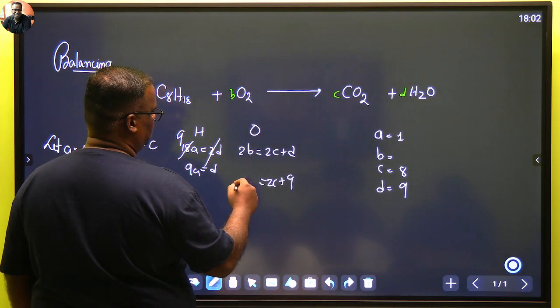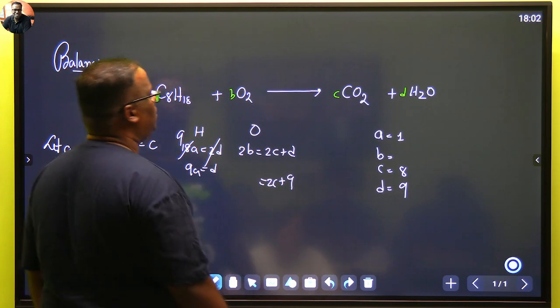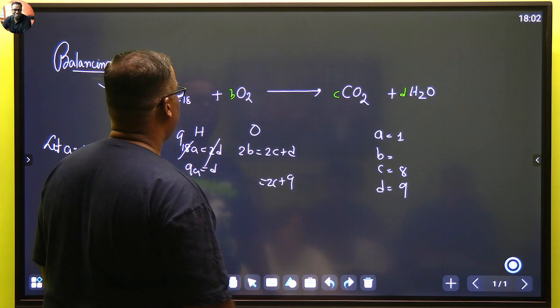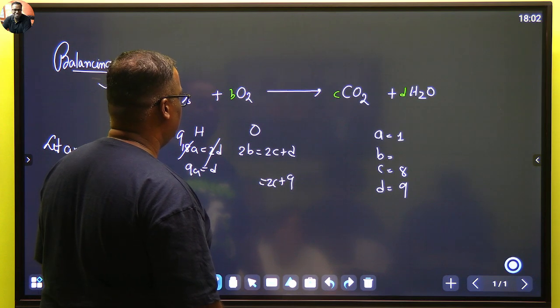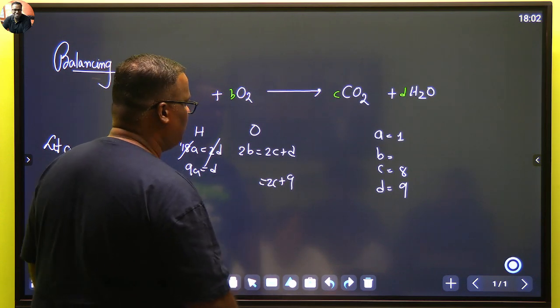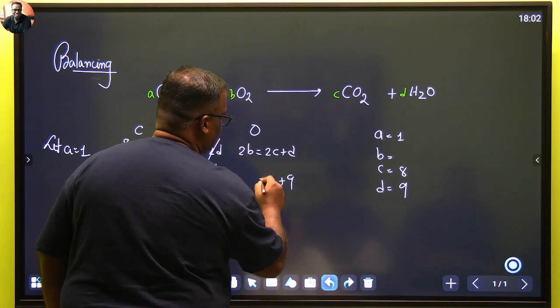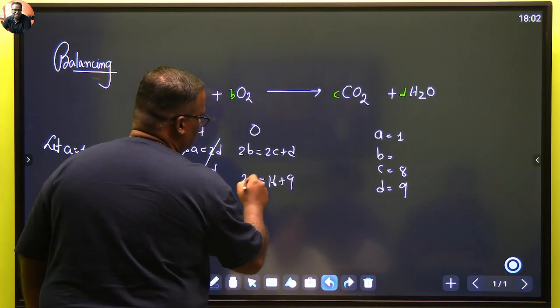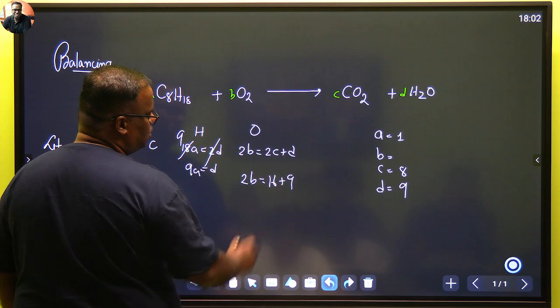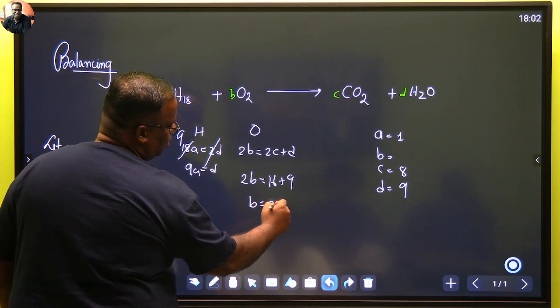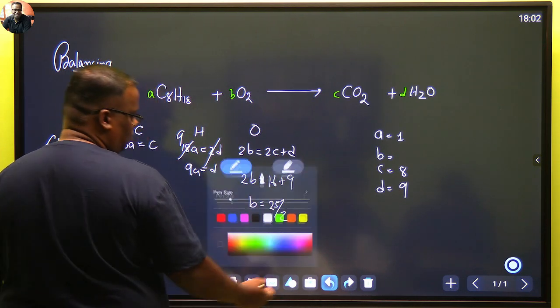2B. कुछ गड़बड़ी हुआ है. B. नहीं, decimal नहीं. 2C. Oh, C we know the value. I was just, that's what worrying me. C is 8. So this is 16. Should be equal to 2B. 16 plus 9 is how much? 25. So B is equal to 25 by 2. Right?